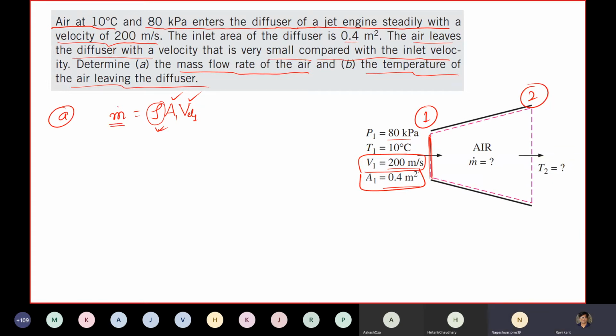And this m dot will be constant throughout, whether you take here, here, anywhere. Your mass flow rate m dot will be constant. That is what my mass conservation tells. So no need to worry from which area I have to take. Any area you take, you'll get the same mass flow rate. Okay, so rho is what? 1 upon specific volume, I can write.